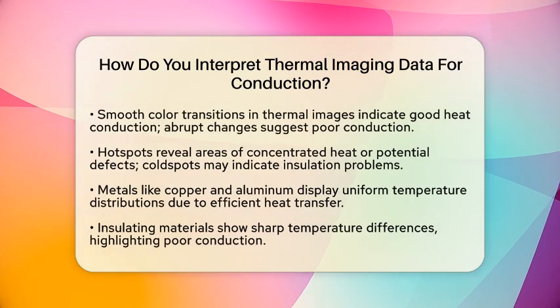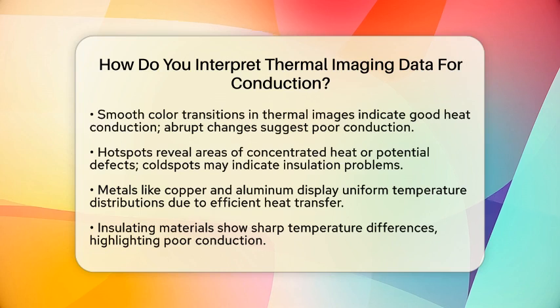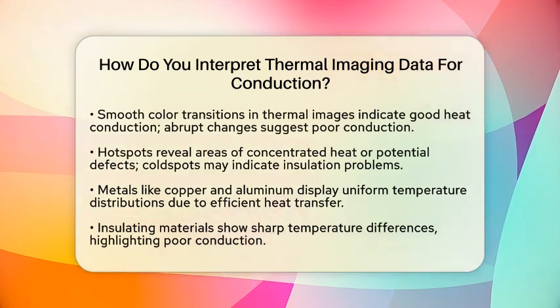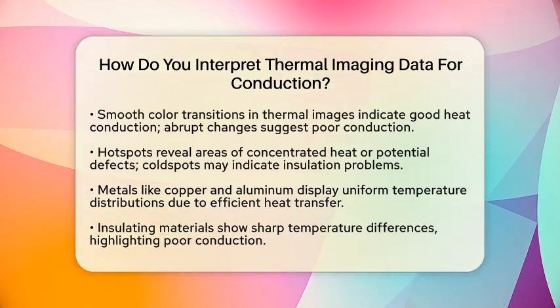Hotspots are areas that are significantly warmer, often indicating where heat is concentrated or where there might be a defect. Cold spots, on the other hand, are cooler areas that could signal insulation issues or material inconsistencies.